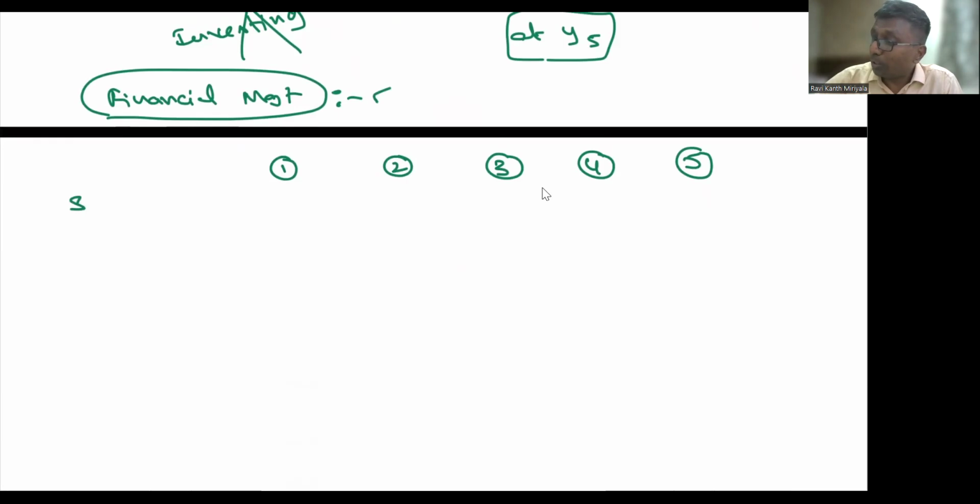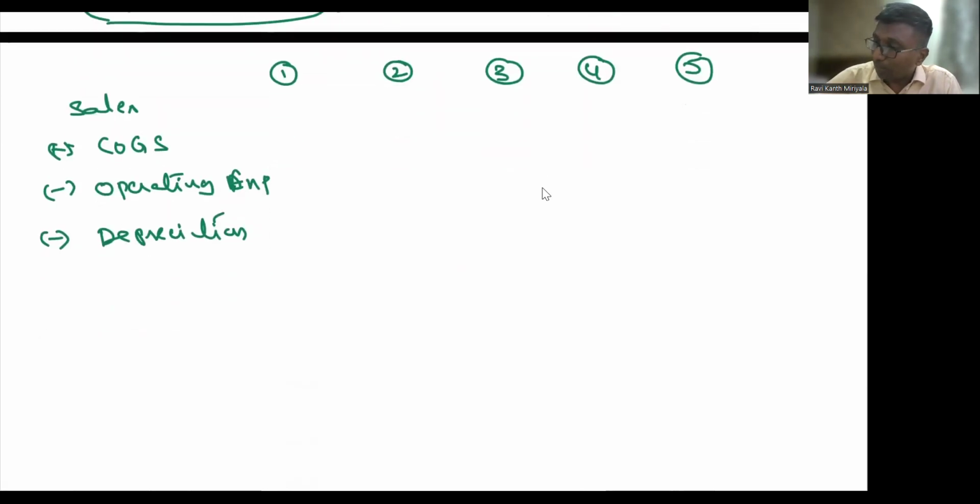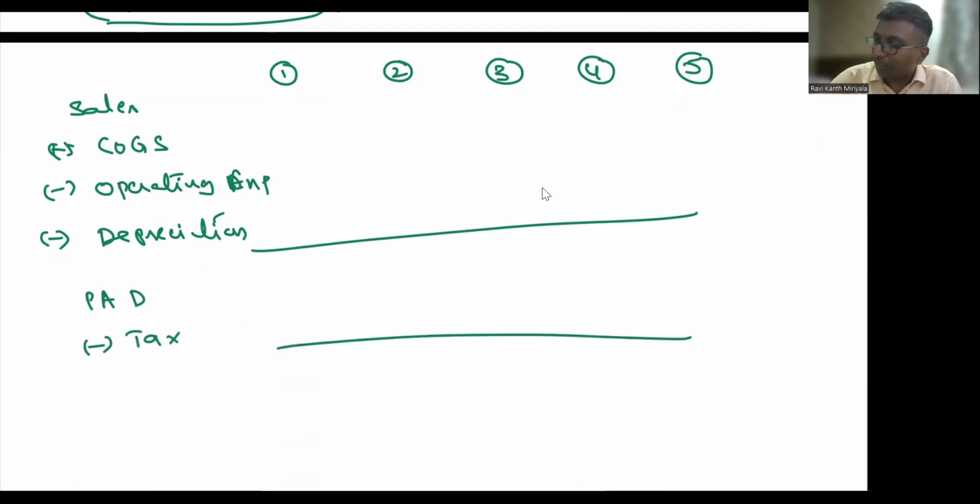So what do you do? I will be making the sales. Yes, I will be making the COGS, my cost of goods sold will be there. I will get some operating expenses. I told you cash flows, that's why we will do the depreciation, non-cash also. Because am I supposed to get the profit after depreciation? Then I will get the tax deduction. Then I will get the profit after tax.